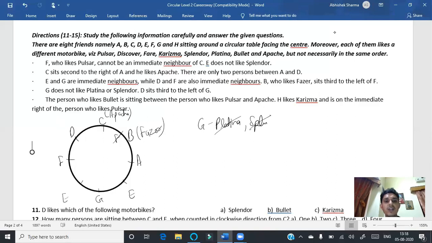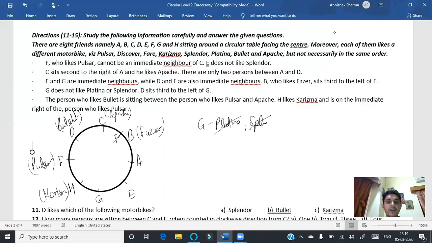The person who likes Bullet is sitting between the person who likes Pulsar and Apache. So definitely Bullet will be here. The person who likes Bullet sits between Pulsar and Apache. So definitely Pulsar will be here, right? H likes Charisma and is on the immediate right of the one who likes Pulsar. So definitely H will be here, and the bike of H is given, that is Charisma. So this should be there.